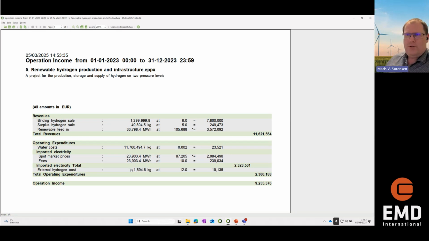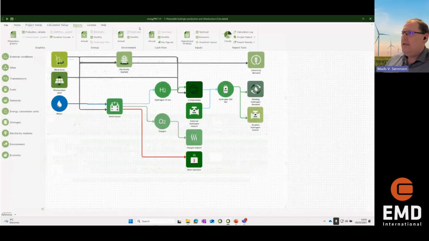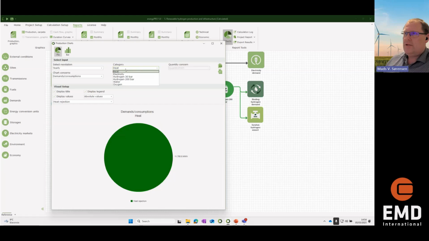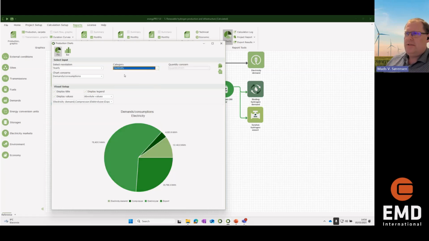We also imported some electricity, and for some periods we actually had to import hydrogen for supplying all the demands needed.